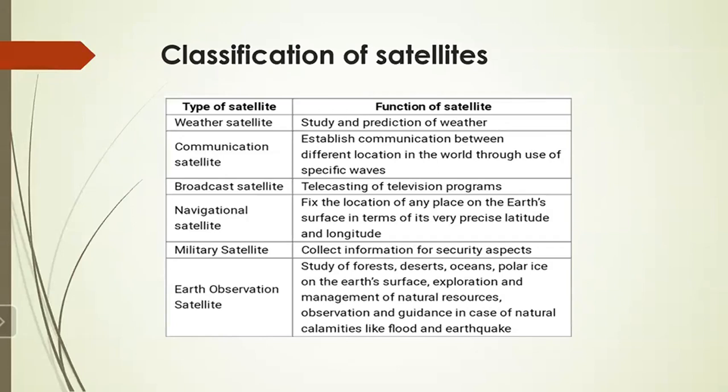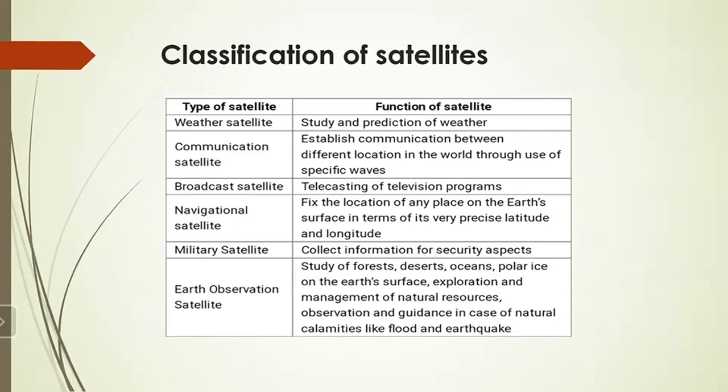Then after that we have the Earth observation satellite. What is the function of this satellite? Study of forests, deserts, oceans, polar ice on the Earth's surface, exploration and management of natural resources, observation and guidance in case of natural calamities like flood and earthquake. So these are the different types of satellites and functions of satellites.